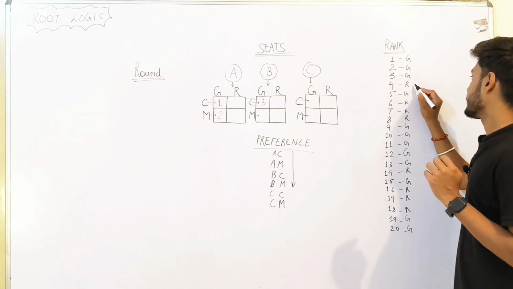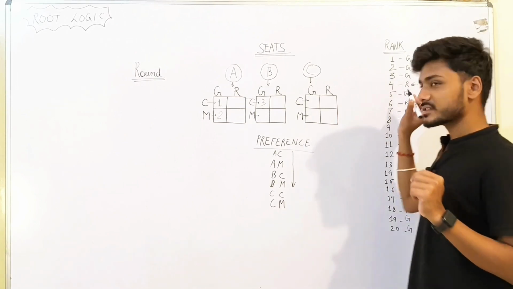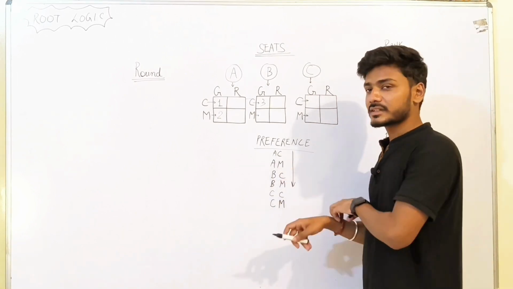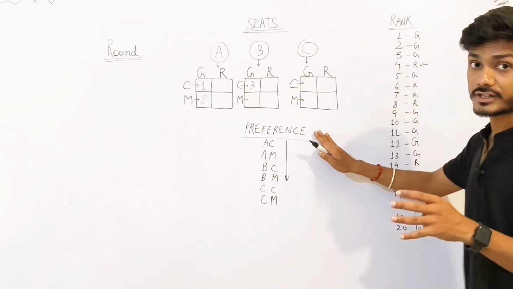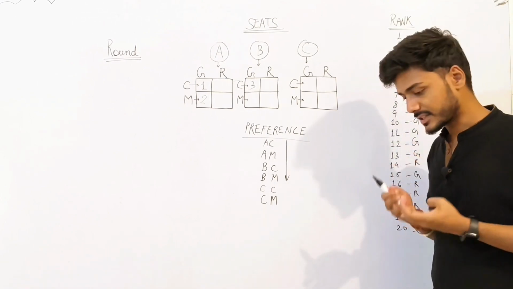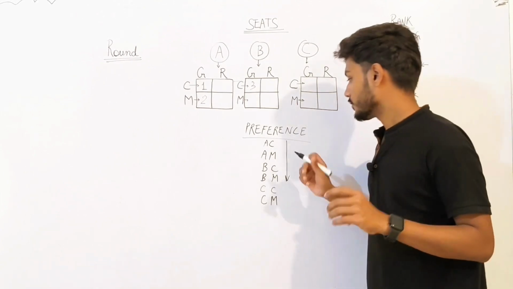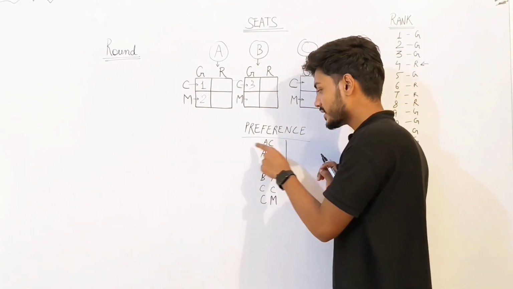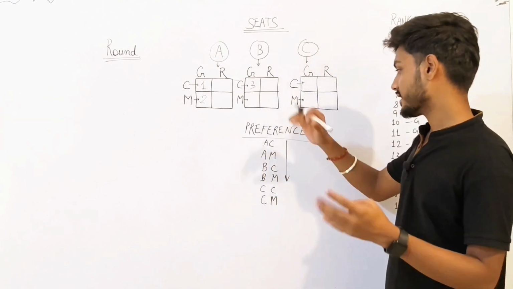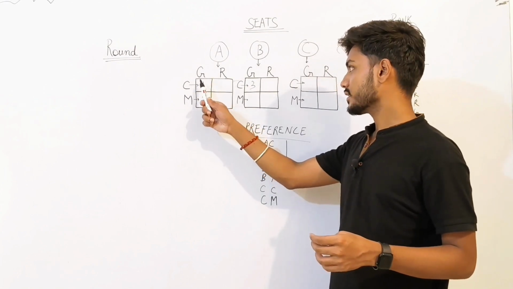But see, he is a reserve category student, right? Let's see what this reserve category student wants. His preference is again the same. I have already mentioned, right? The preference order is the same for all. That is why I am assuming this to be the same, so that things become simple and you understand. So the fourth ranker is a reserve category student. What does he want? He wants Institute A, computer science as his first preference. So let's check it. Institute A, computer science. Is there a seat?